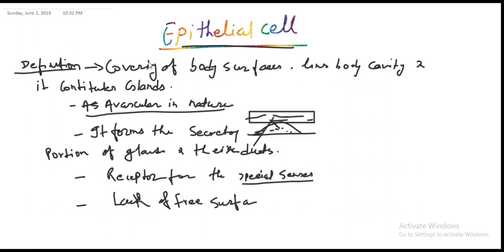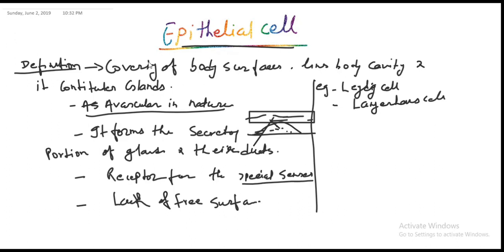Free surfaces are lacking in some cells, as found in Leydig cells, Langerhans cells, adrenal glands, and tumor derived epithelial cells.